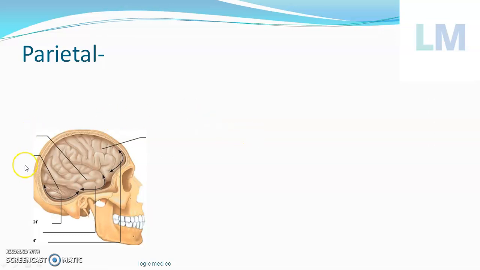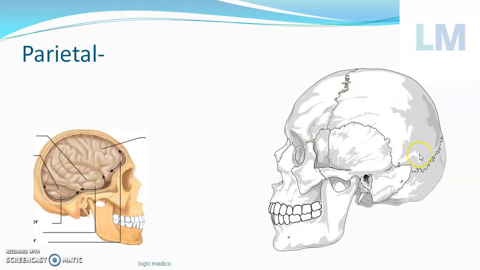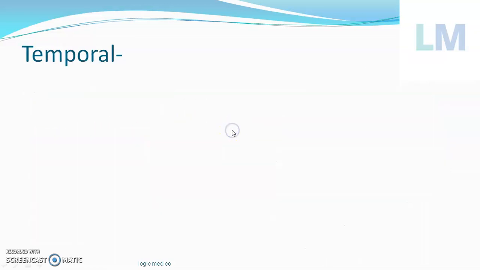Next, coming to the parietal. So you can see the inside of the cranial cavity. Something should cover this, the wall of this. So parietal means actually the wall. See, it forms a wall, parietal. So it forms the wall of the cavity. The cavity in this area is called the cranial cavity, which bounds the brain, which encloses the brain. So parietal means the wall.